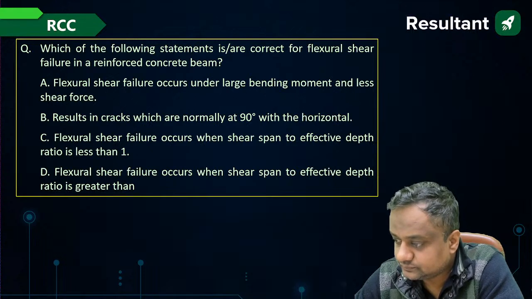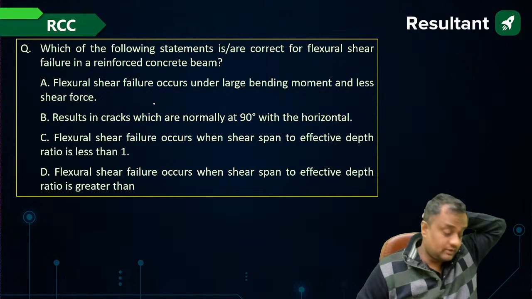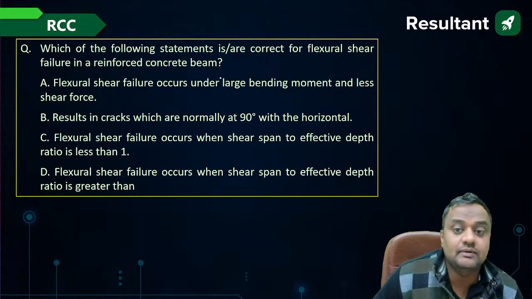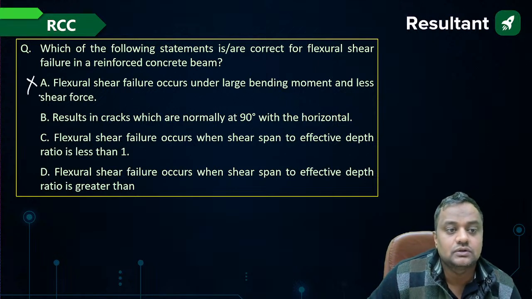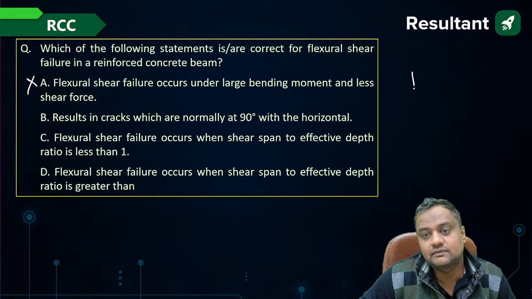Come on. Flexure shear failure occurs under large bending moment and less shear force. No, not large bending moment and less shear, it is zero shear force. Not less. Cracks are at 90 degrees with the horizontal. Yes, guys, when only the bending stress will be there, na.